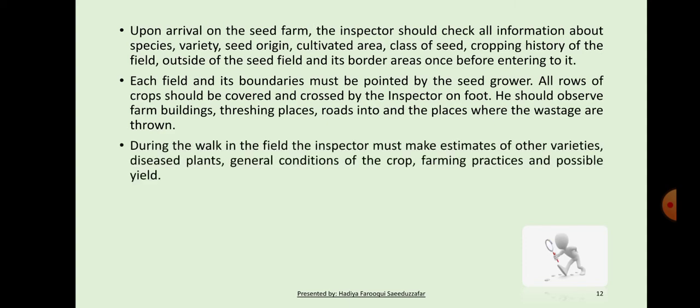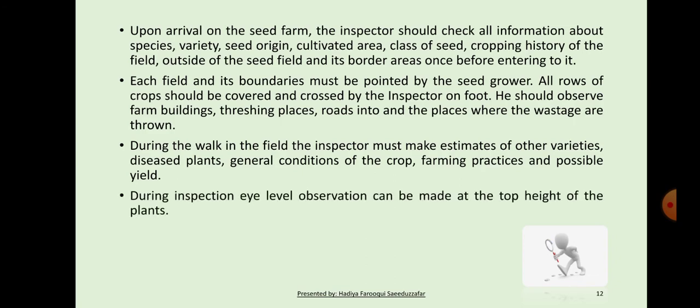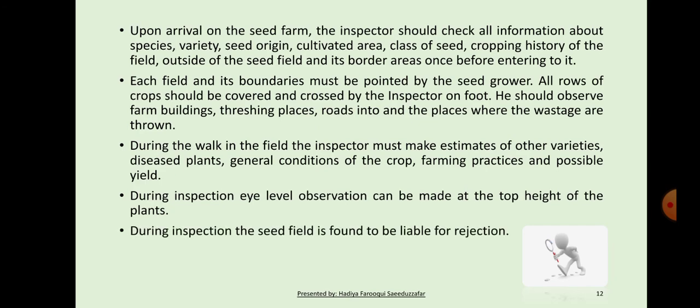During the walk in the field, the inspector must make an estimate of other varieties, diseased plants, general condition of the crop, farming practices and possible yield. During inspection, eye level observation can be made at the top height of the plant. During inspection, the seed field may be found to be liable for rejection.